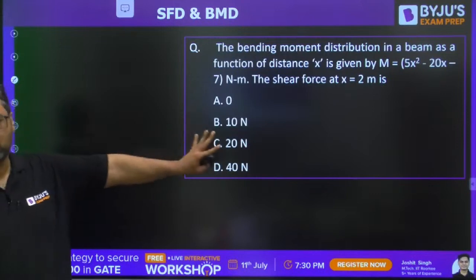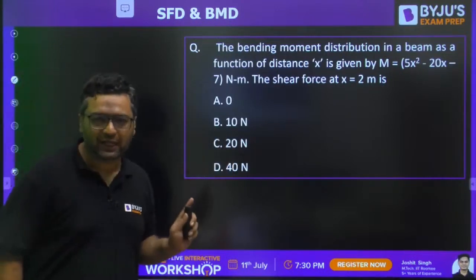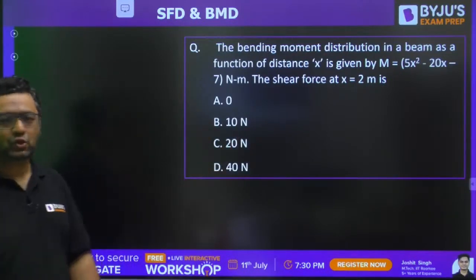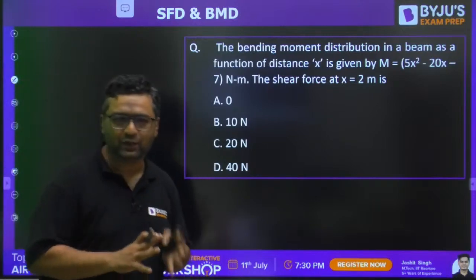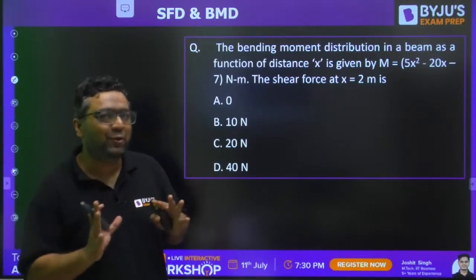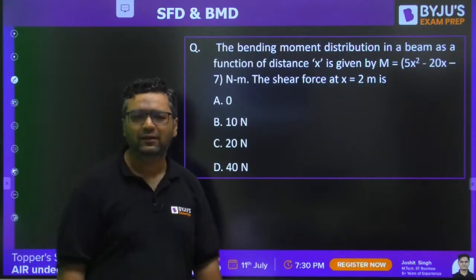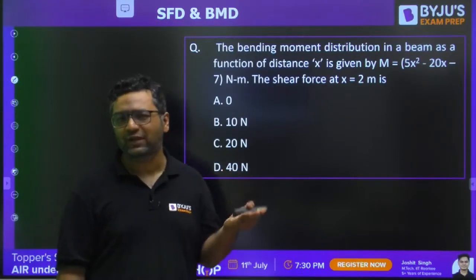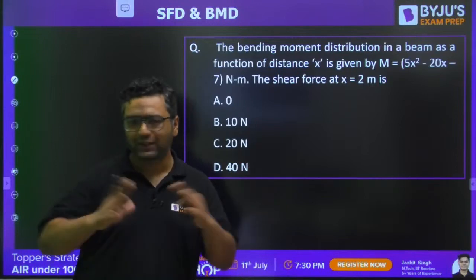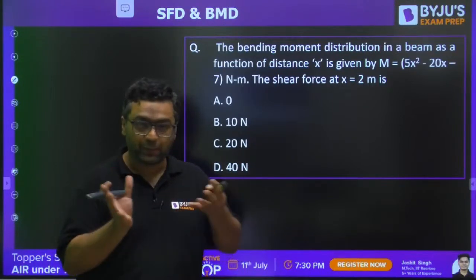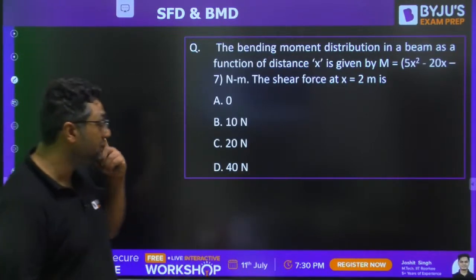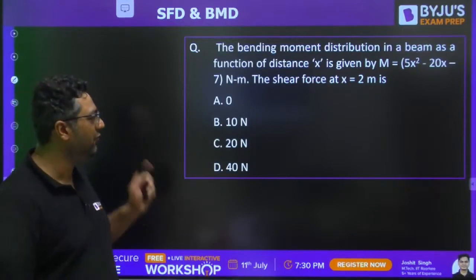This is a simple question because the previous one was tricky. We have made the balance also so that you do not get demotivated. So we have all the qualities. GATE is also asking hardly 10 to 15% very difficult questions. All others are mediocre. So we need to prepare for everything: tricky questions, difficult questions, lengthy questions, everything.